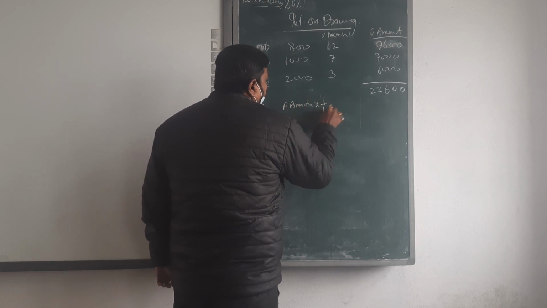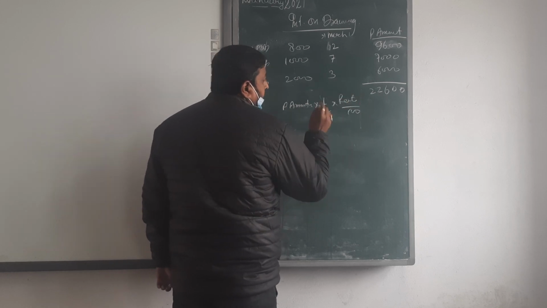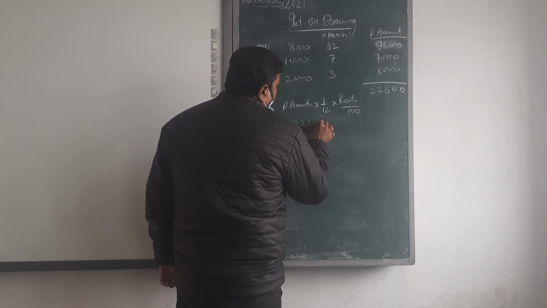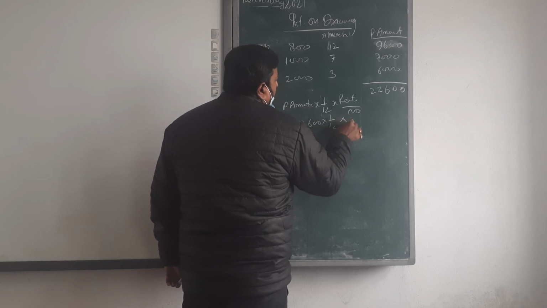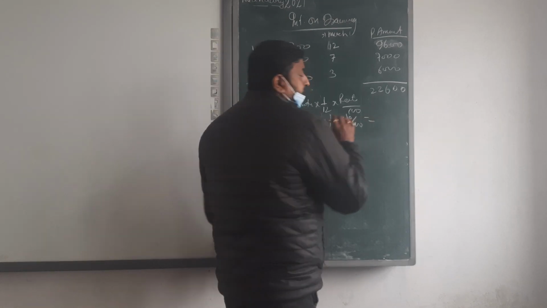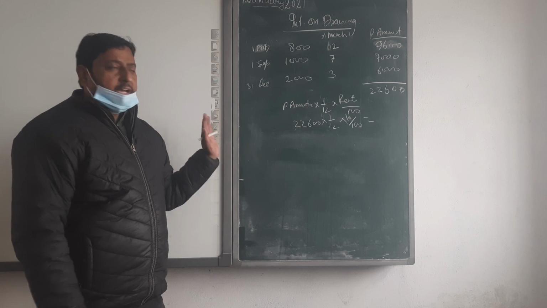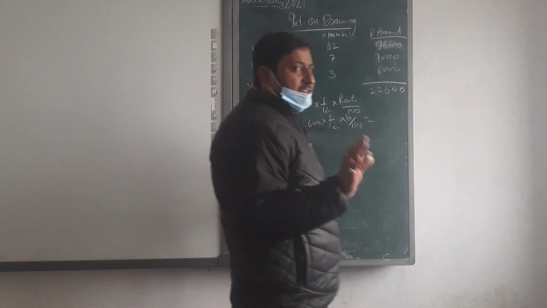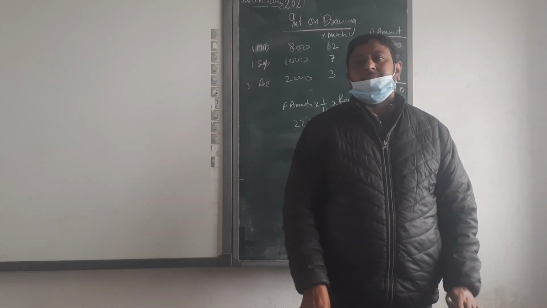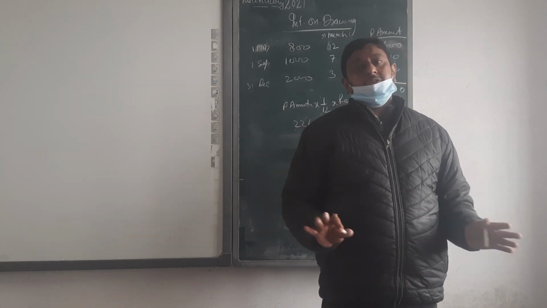amount into 1 upon 12 into rate upon 100. It means 22,600 into 1 upon 12. Maybe 10% rate is there. Then what amount is coming? That is the interest on drawing. Okay, beta? Clear? How to calculate the interest on drawing is clear or not? Yes, sir. All? Yes, sir. All three methods? Now we are coming on the questions.